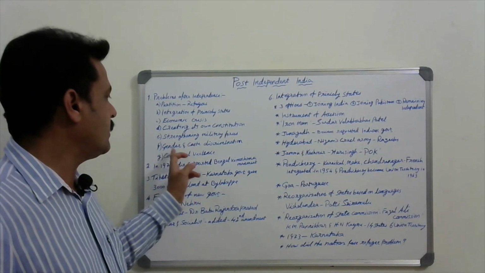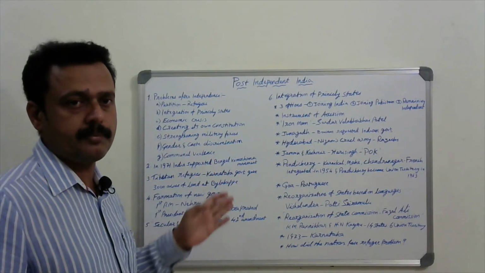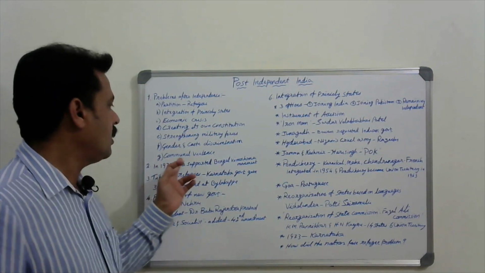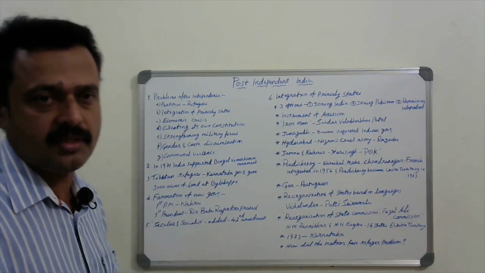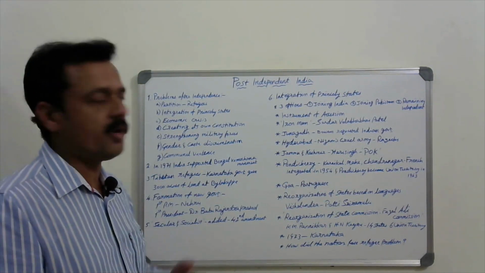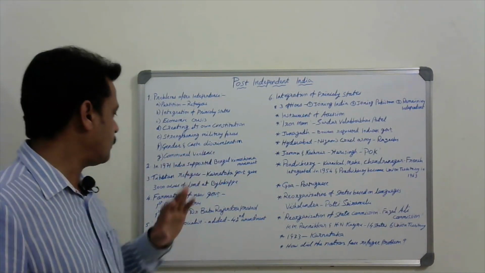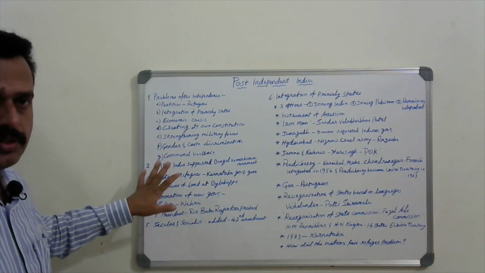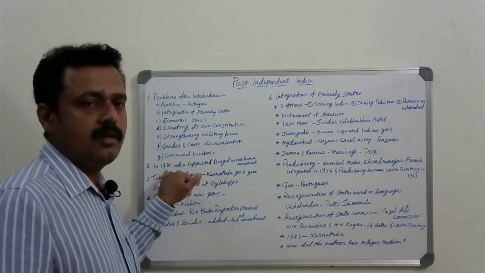And then gender and caste discrimination. This is another problem; before independence it was there, and after independence it continued. And communal violence, because of the partition of India and the divide and rule policy followed by the British, started. So these are the main problems. Now some important points next.